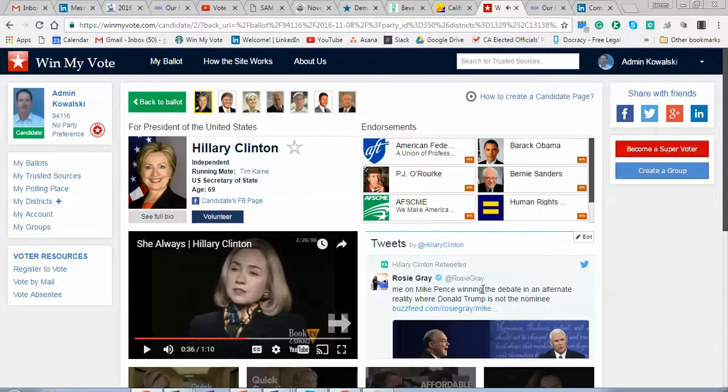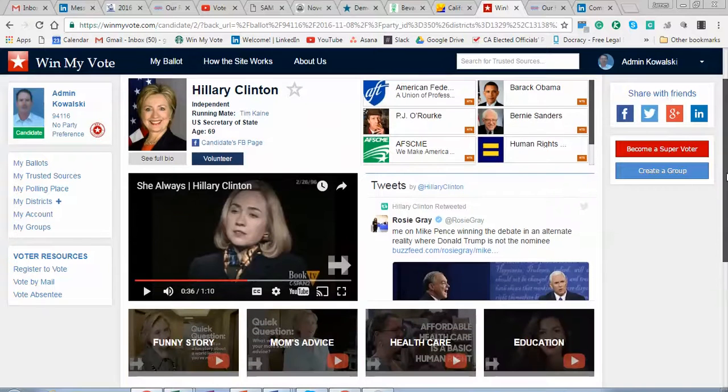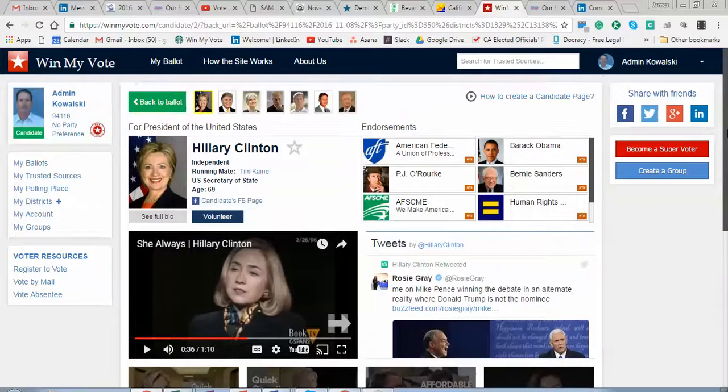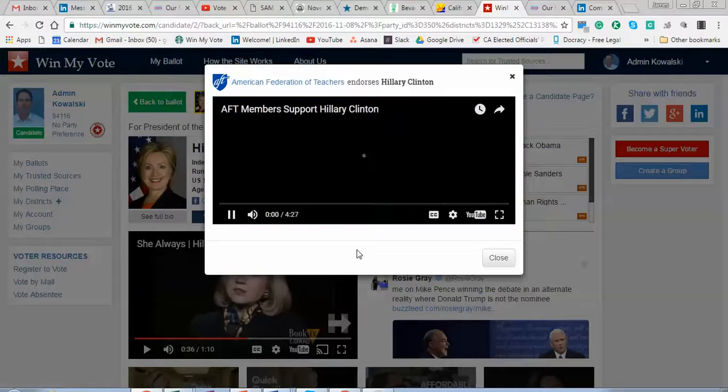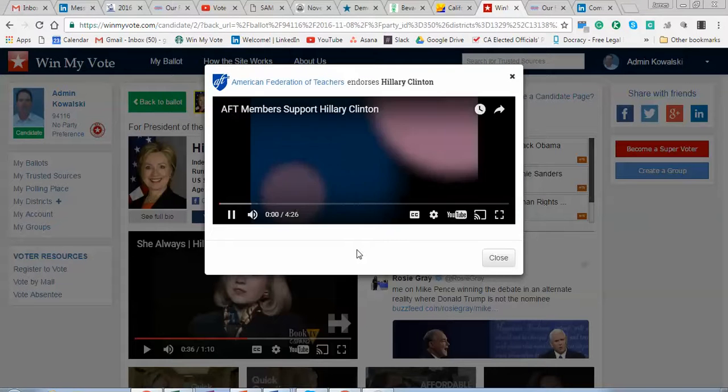And I can see the latest tweets, and I can also look into some issue statements that the candidate has built out, and I can show you those when we have more time. But these right here are, again, groups and individuals and organizations that I've trusted, that I've selected. So here's the American Federation of Teachers. I can listen to their endorsement of Hillary.